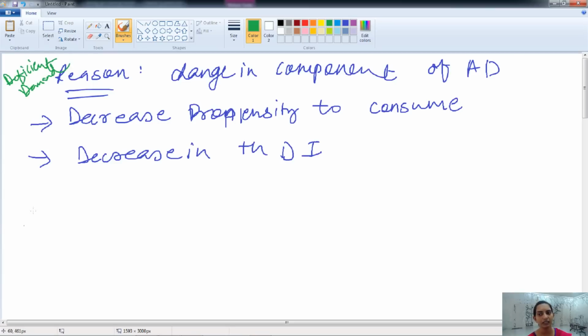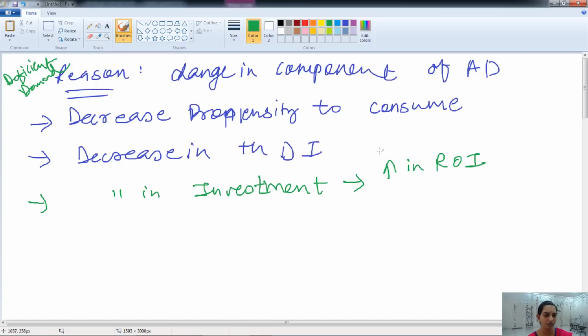Another reason for this is a decrease in investment. There is no readily available credit facility, or the rate of interest increases, so funds are given to the investors, firms or businesses at a very high rate. That will give a lesser return to the businessman. So they will not borrow money from the banks or other institutions. They will not spend the money, and they do not demand the goods or services. That will cause deficient demand.